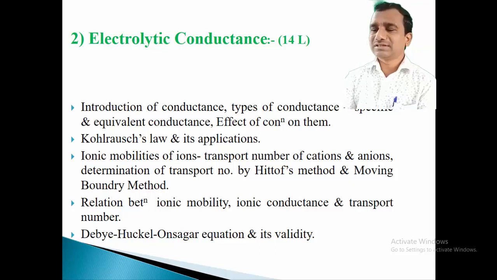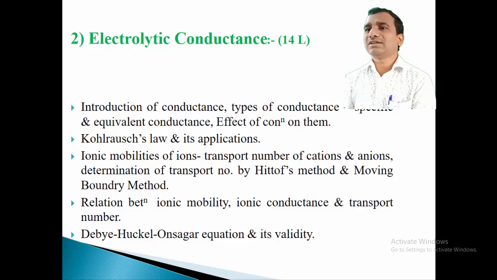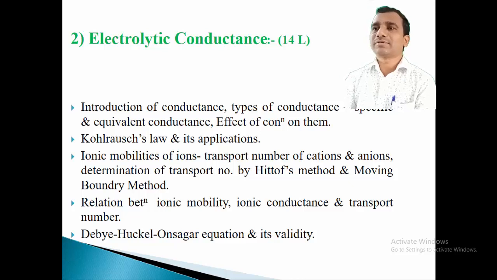After the statement of this law, we have to study its applications. After this law, some important concepts are there in the chapter. Those concepts are the ionic mobility of ions. What is ionic mobility, or what is the velocity of ions? That we have to study. In that we have to study one important point, called the transport number of cations and anions. What is the transport number of cations and anions, and how to determine that transport number of these ions